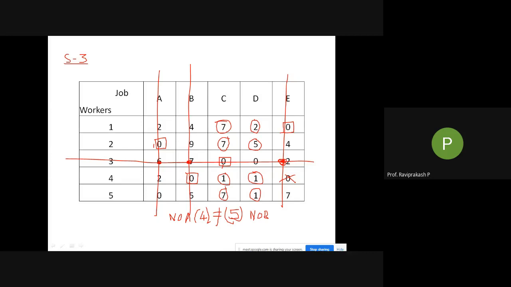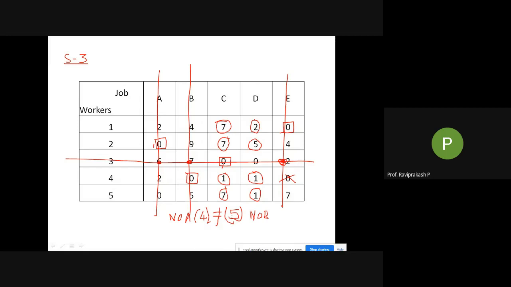So what we need to do is subtract this 1 from all these circled numbers, and add this 1 to the intersected numbers here. We have 3 intersections, at 6, 7, and 2. So we need to add that smallest number in these places, and subtract that smallest number in all the circles, where we have put circles.